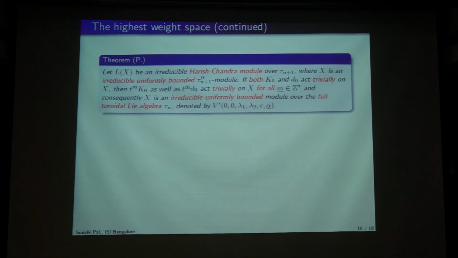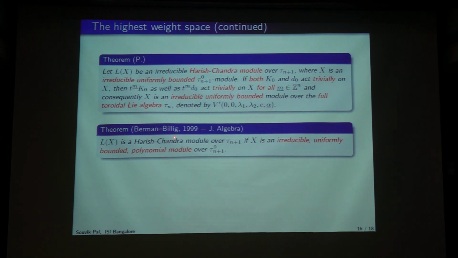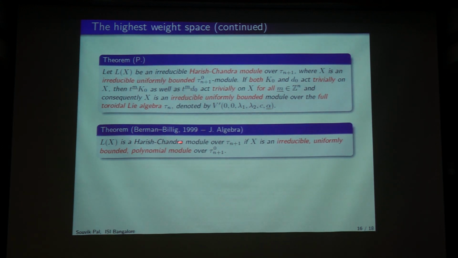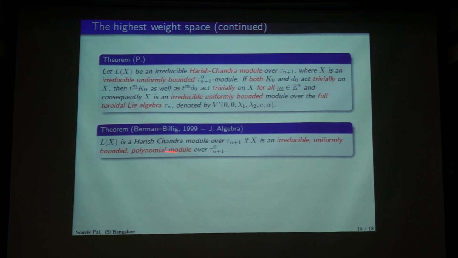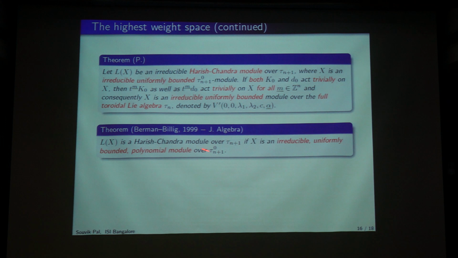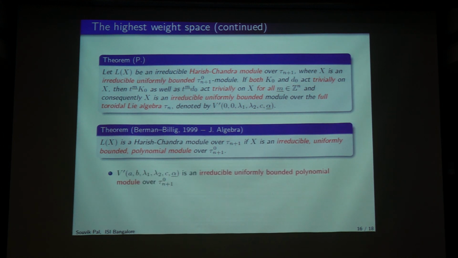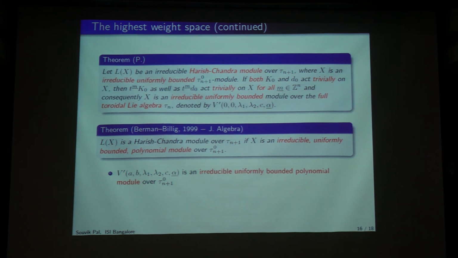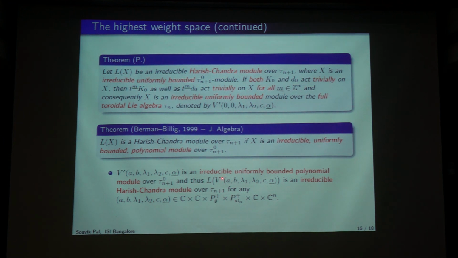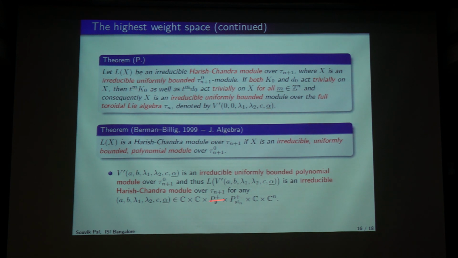But the result of Berman and Billig really helps us, which says that Lx is a Harishchandra module, that means it has finite dimensional weight spaces, if X is an irreducible uniformly bounded and something called a polynomial module. I am not going into the definition of polynomial module. We could check that the modules that we got in this as well as the previous part are all irreducible uniformly bounded polynomial modules, and thus when you induce and take the irreducible quotient, we always get an irreducible Harishchandra module.